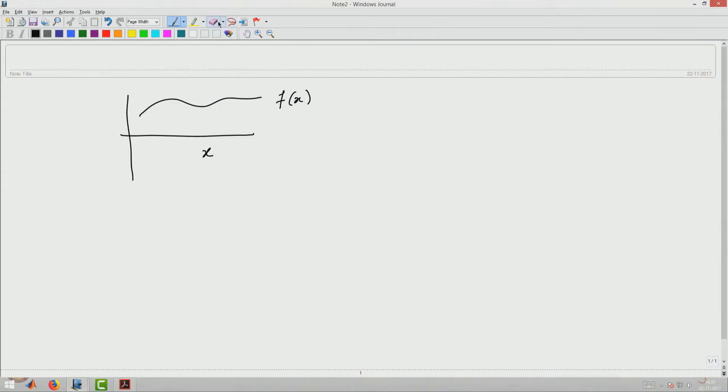Therefore, at the next instant of time we may have a different realization; at some other time the function may look different.